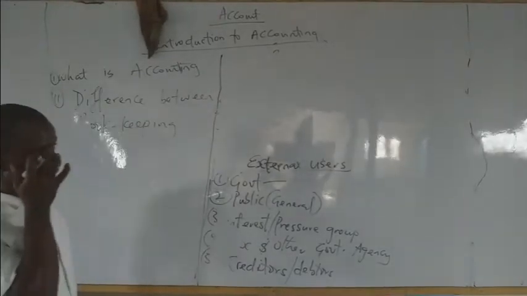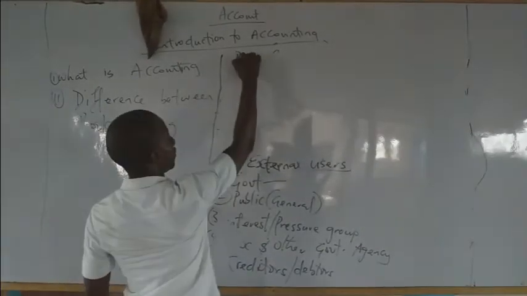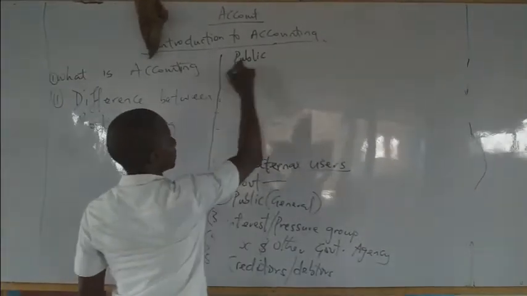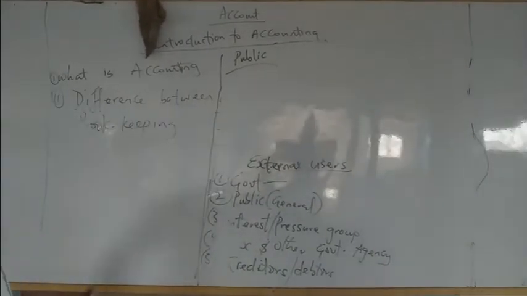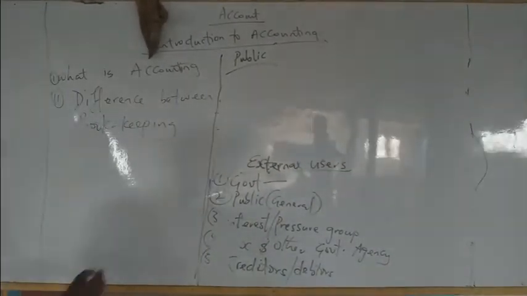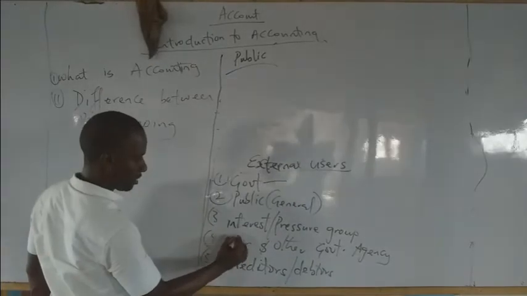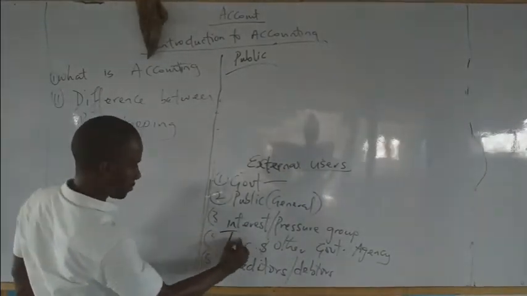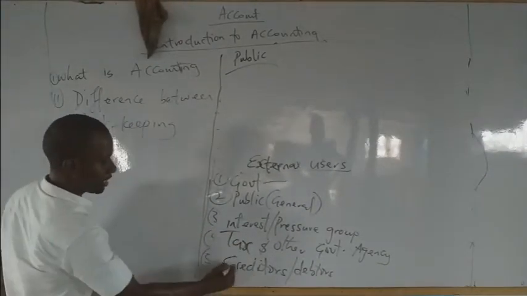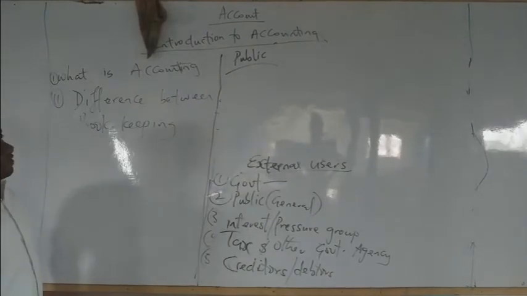Now, we're going to look at the second set of people called the public. These are external users of accounting information. And what is their function? Why do they look at the financial information?